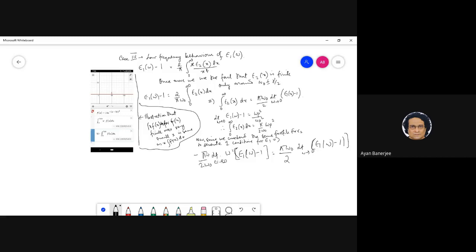So pi by 2 cancels off, and this allows me to say that omega 0 square is kind of, there is a minus sign, but we typically don't really care about the sign because this is actually a number.